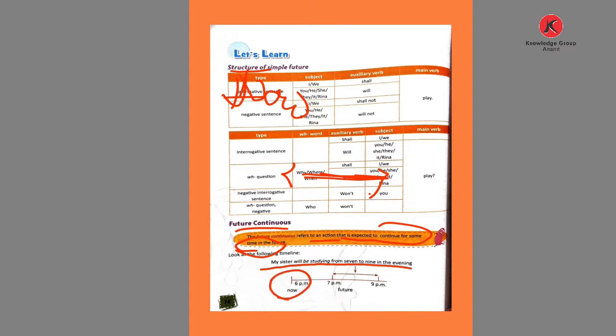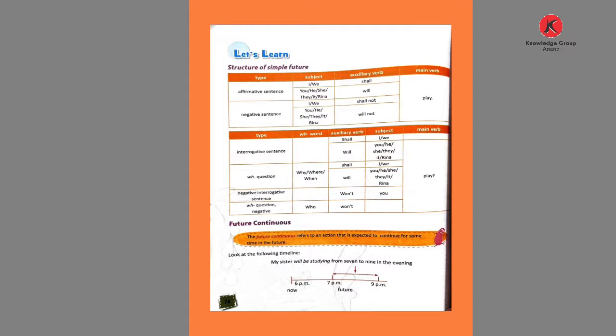So 7 p.m. I talked, but what? 7 to 9 p.m. showing the future event. 7 to 9 p.m. she will be studying, doing her study. During this period, 7 to 9, showing the future event, she will be studying, continuing from 7 to 9. So this is how we plan in the future, showing the continuing prediction. We can do this in the future continuous.